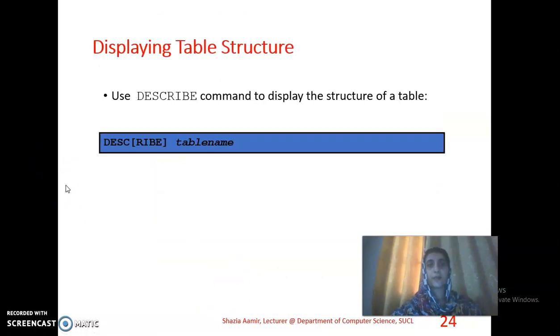Now displaying the table structure. You use the describe command to display the structure of the table. We can do this practically.